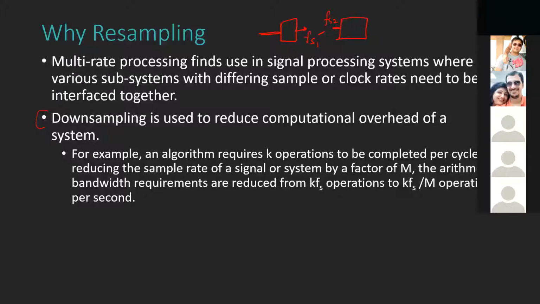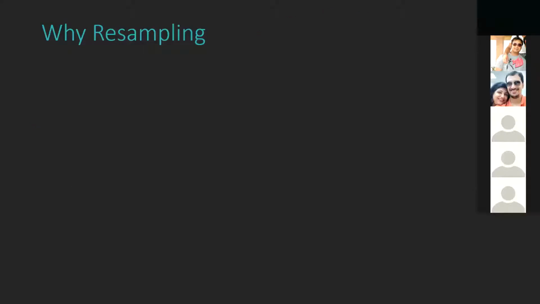By reducing the sampling rate of a signal or system by a factor of M, the number of operations will reduce by a factor of M. And with this, we need not introduce aliasing. So we should ensure that by reducing the sampling rate, aliasing does not happen.